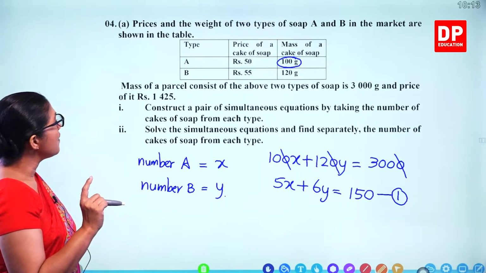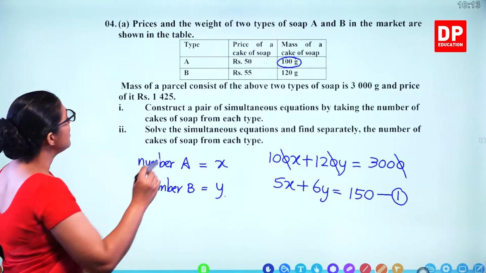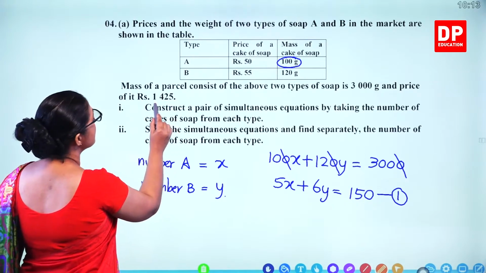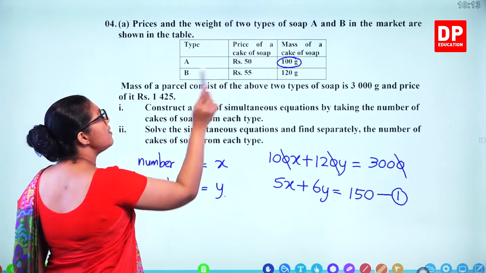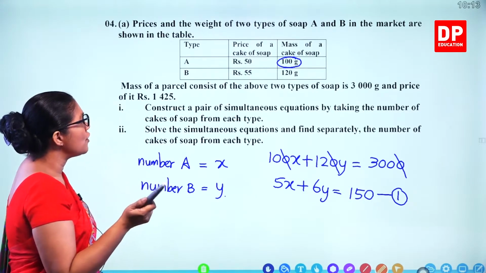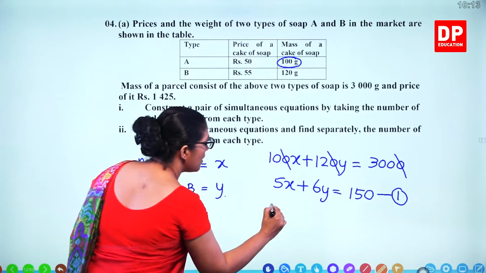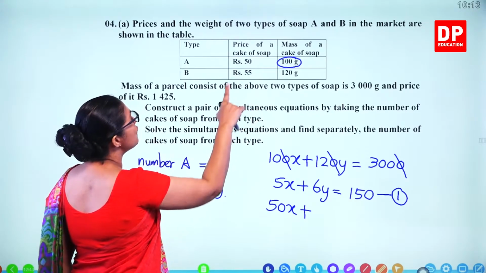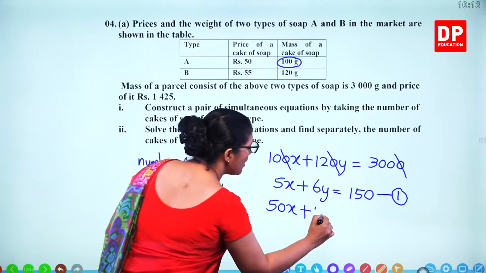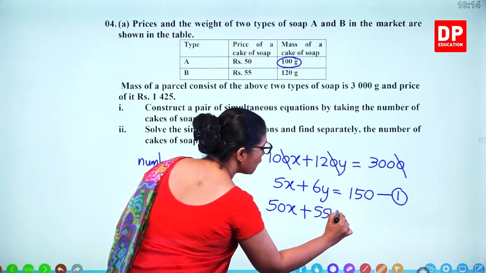Now you have to create another one. So what's the other one? You can take the total price, 1425. One soap of A is 50 rupees. x number, that's 50x. One soap of B is 55. y number of soaps, that's 55y.